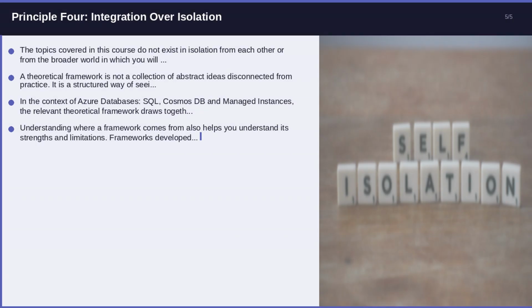Principle 4. Integration over isolation. The topics covered in this course do not exist in isolation from each other, or from the broader world in which you will work. Azure Databases, SQL, Cosmos DB and Managed Instances connects to and depends upon other areas of Microsoft Azure Fundamentals, AZ-900, and those in turn connect to broader professional practice. Learners who treat each unit as a separate island miss the synthesis that